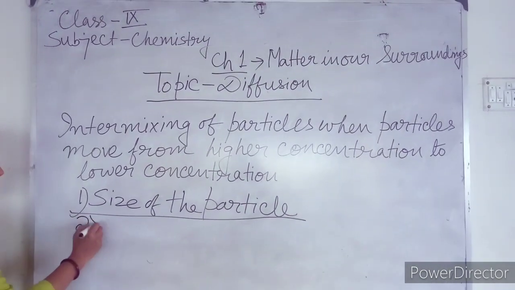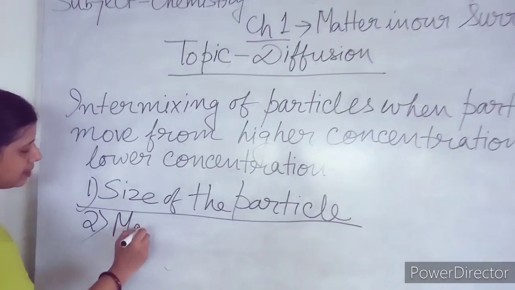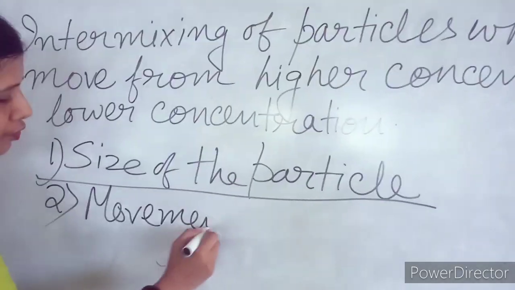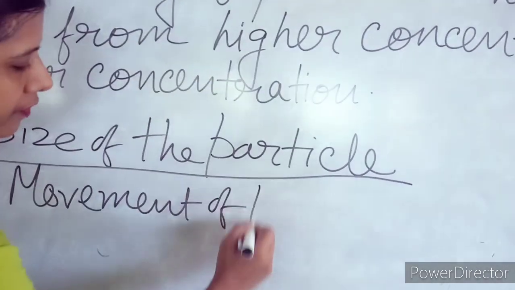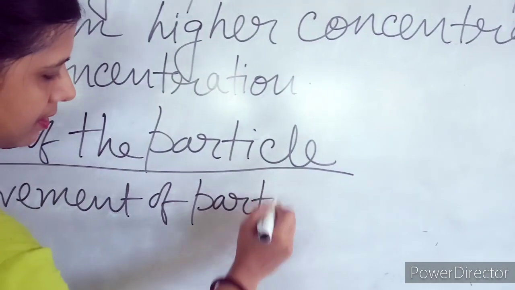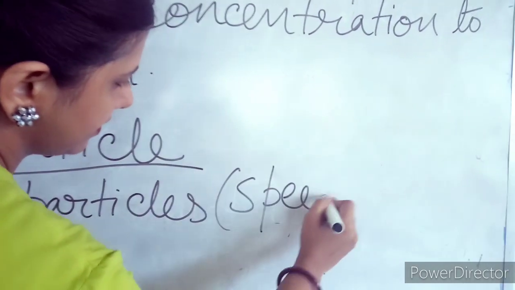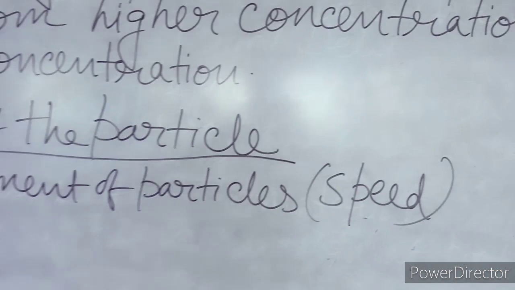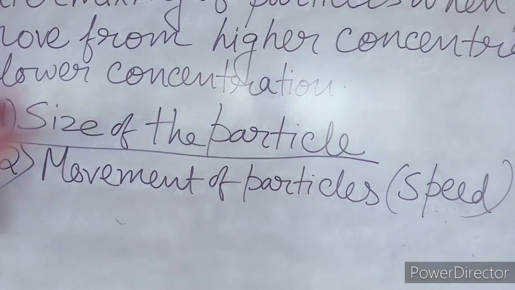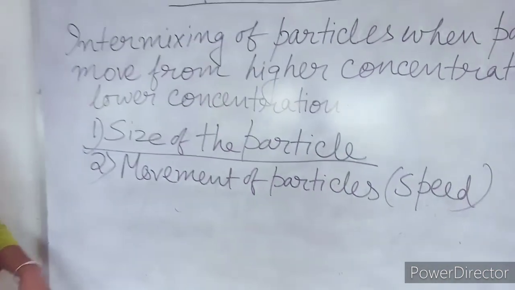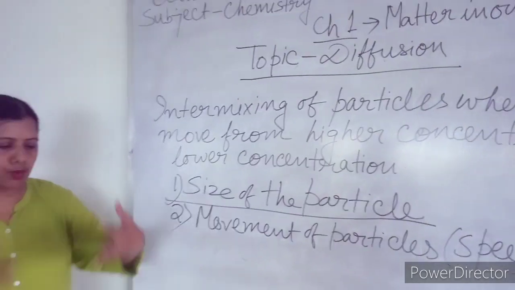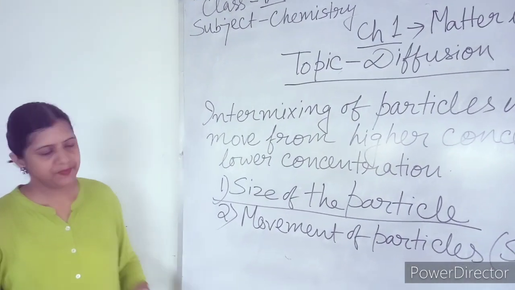Second point is movement of particles, that is, speed. If the particles can move freely, their speed is more, more diffusion will occur, more intermixing will occur.